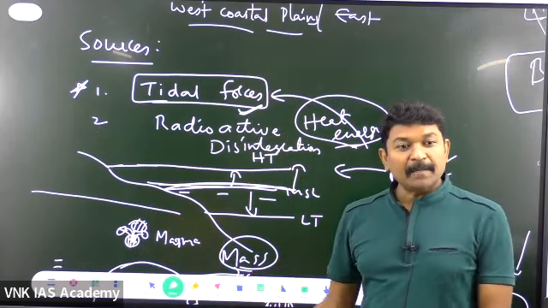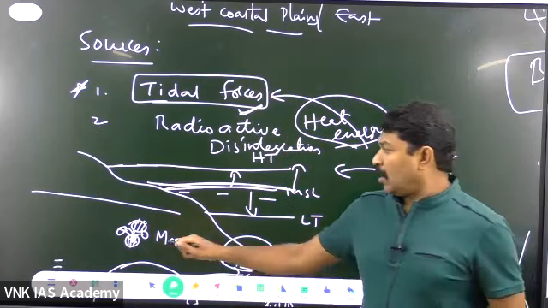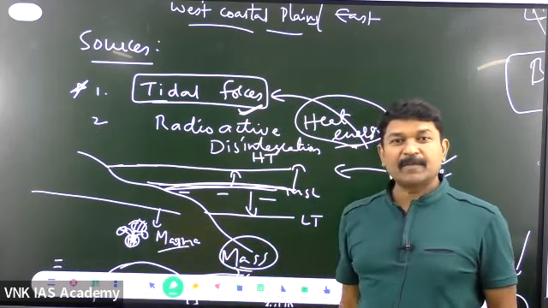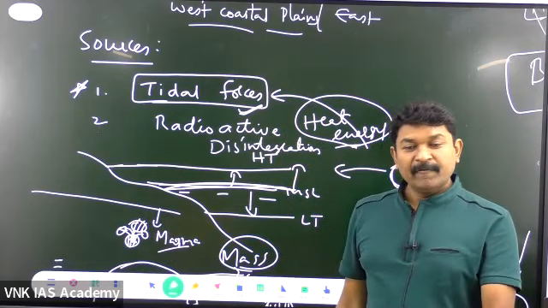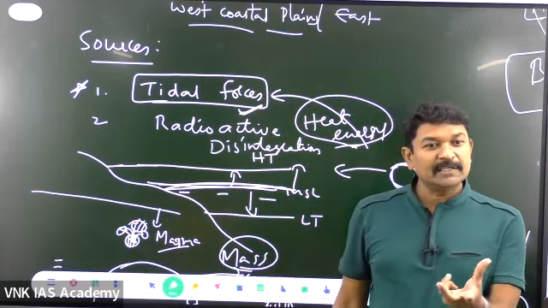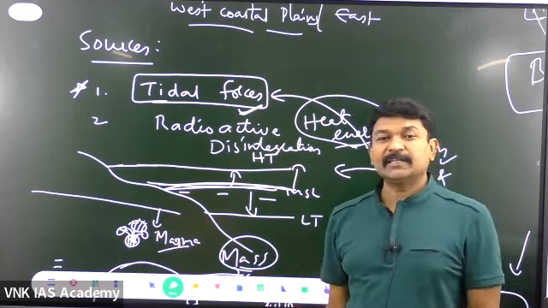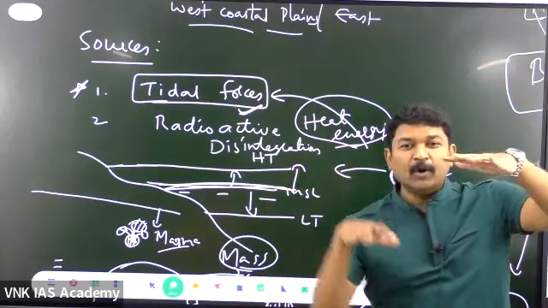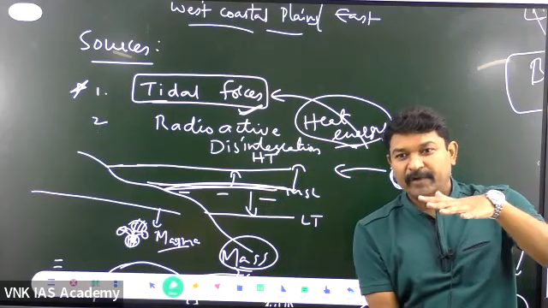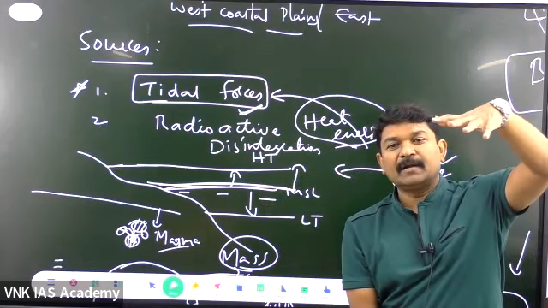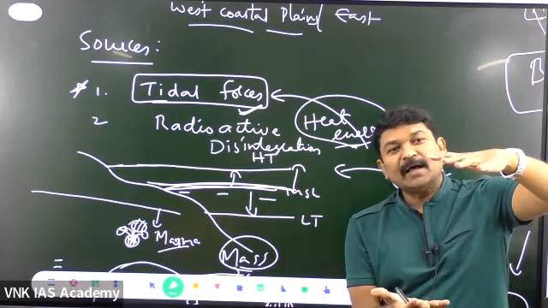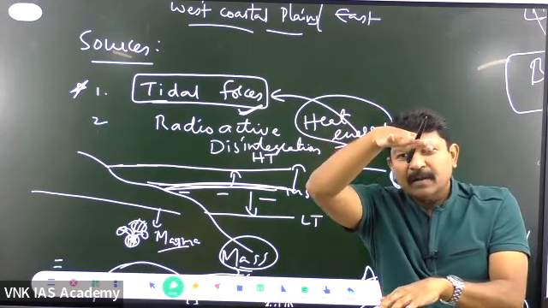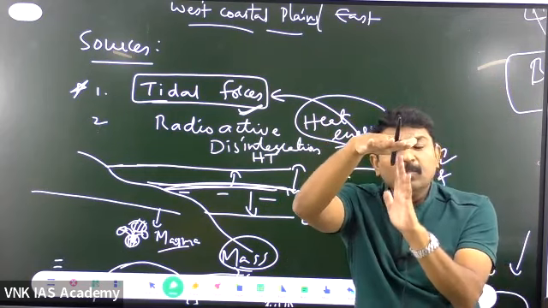When the rocks melt, what are they called? Magma. Magma is lower in density. The rock at a depth of maybe 100 kilometers has now turned into magma, a semi-liquid material, so definitely the density is low. When the density is low, it cannot stay there in the deep inner layers. Got the point? Normally, who will be staying lower? Those materials which are heavier. Which material stays upper? Less weight material. When the less weight material is underneath the heavier material, the less weight material tends to move up.